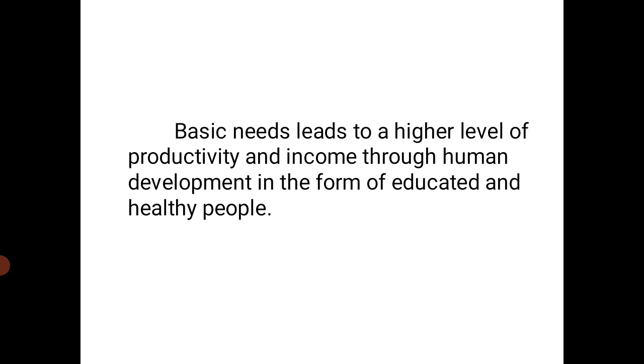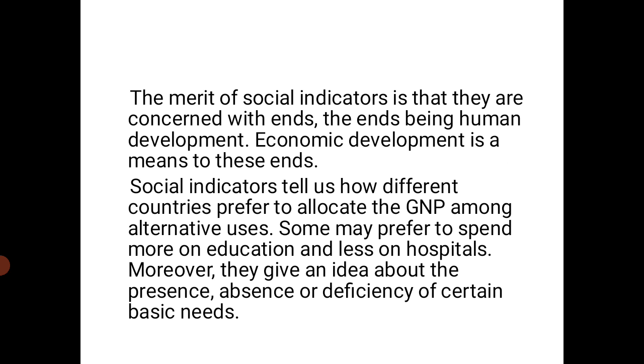Basic needs leads to a higher level of productivity and income through human development in the form of educated and healthy people. The merit of social indicators is that they are concerned with ends, the ends being human development. Economic development is a means to these ends.